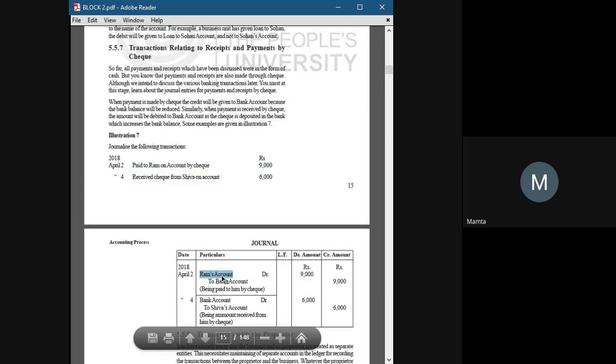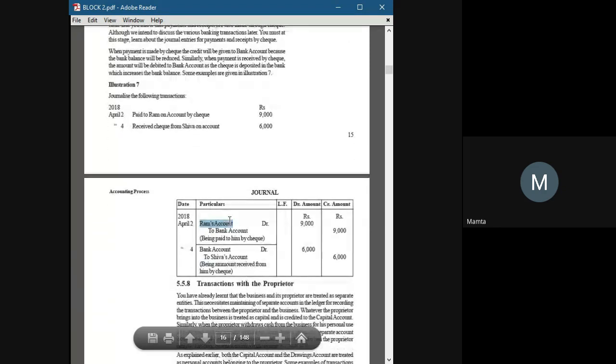So Ram account debit, and bank is a real account. The rule for real account is debit what comes in, credit what goes out. Our bank account is getting short after this entry, so we have to put bank account on the credit side. So Ram's account debit to bank account. If the entry was in cash, then we would just replace the bank account with cash account. Is it clear?